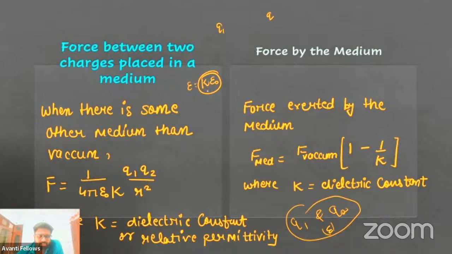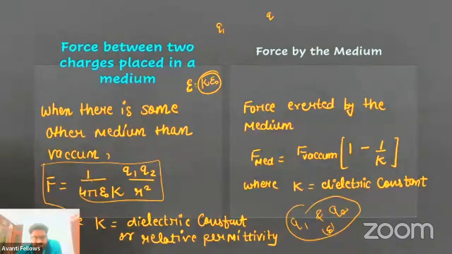What is a dielectric constant? What is dielectric itself? But in the further chapters. For now, you can only remember that epsilon is the actual permittivity of that particular medium, and this K is the relative permittivity. So the force for a medium will become F equals 1 upon 4 pi epsilon naught K, Q1 Q2 by R square.